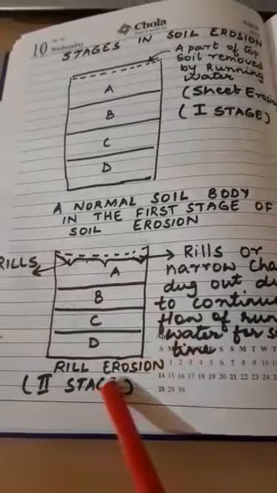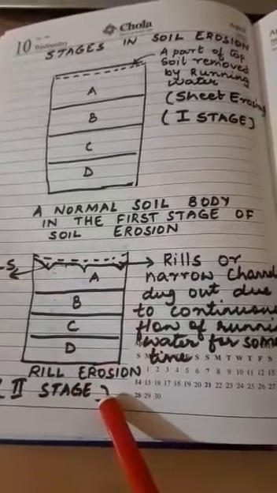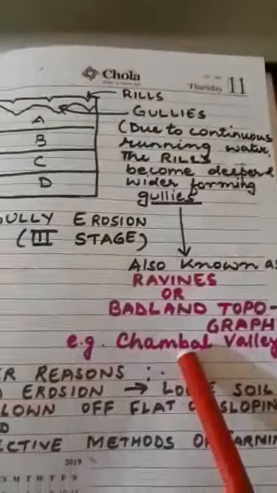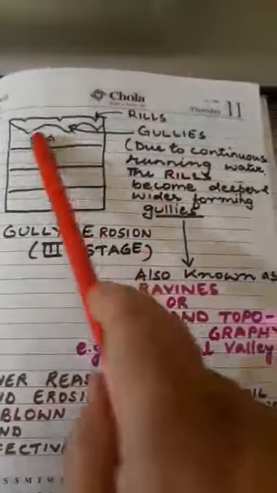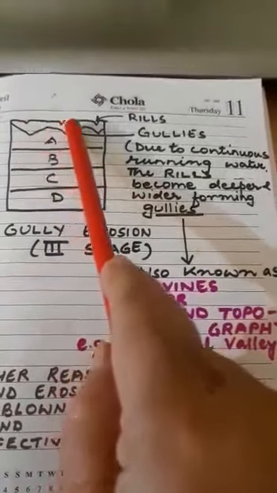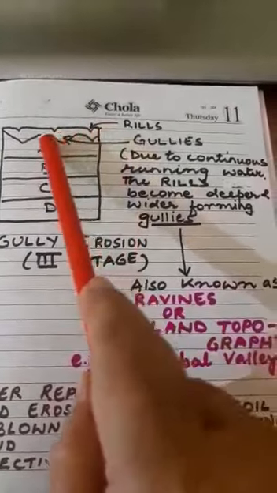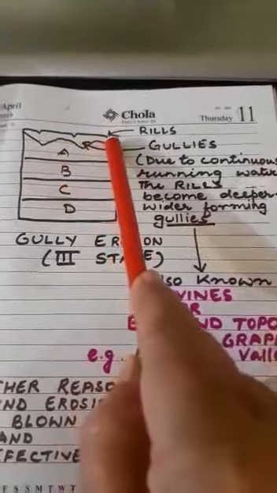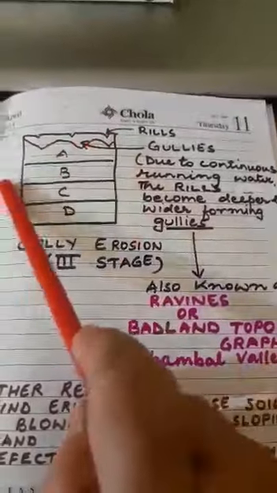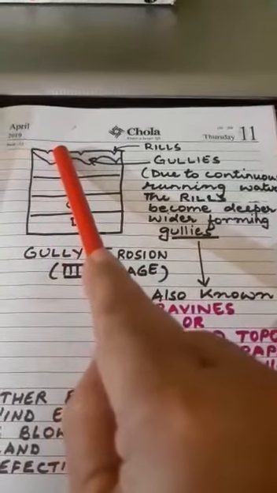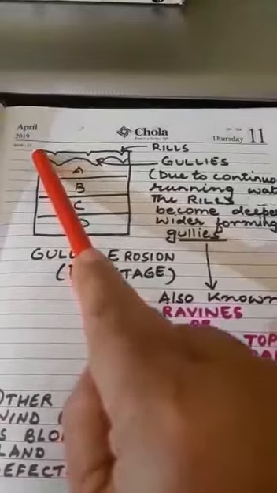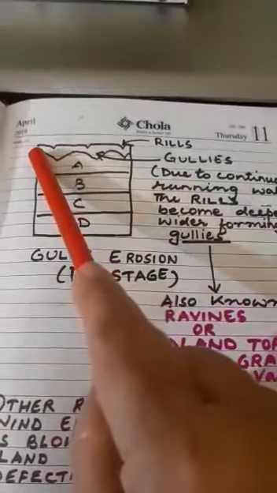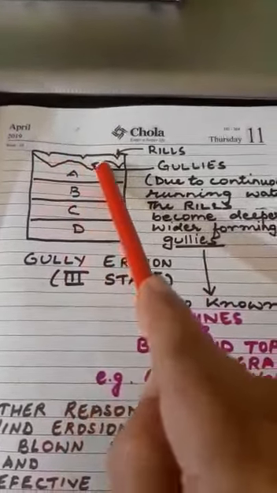So this is the second stage of soil erosion. The third stage is the gully erosion. Now here the rills get deeper and they become wider also. So these rills now deepen and widen, and the original flat land has become undulating.